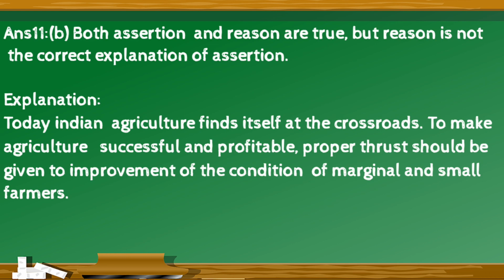The right option is B. Both assertion and reason are true, but reason is not the correct explanation of assertion. Explanation: today, Indian agriculture finds itself at the crossroads. To make agriculture successful and profitable, proper thrust should be given to the improvement of the condition of marginal and small farmers.